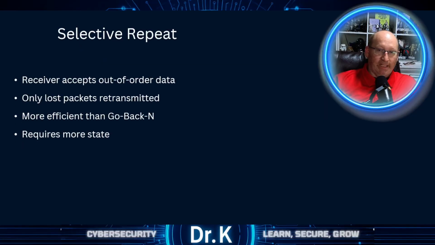All right, selective repeat. Imagine you're downloading a folder with multiple files at once. Files 1, 2, and 4 download successfully. However, file number 3 fails partway through. Your system keeps the completed files, 1, 2, 4, and 5, but only file number 3 needs to be re-downloaded. Nothing else is thrown away. This is selective repeat, and it improves our efficiency by allowing the receiver to accept out-of-order packets. So it's a little bit more efficient. Only missing packets are retransmitted. This reduces unnecessary traffic, but requires more state and buffering. We also need to keep track of it better.